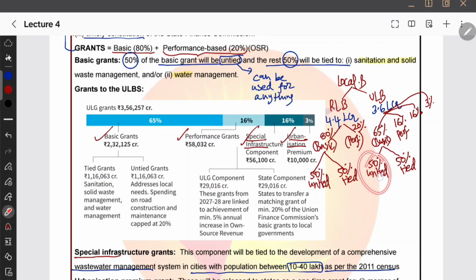Okay, but in this also there is a cap on road construction and maintenance. For road construction and maintenance, you can do only 20%. There is a 20% cap because a lot of states, I mean municipalities, are doing this road work, etc., and they're spending the entire 50. So they put a cap of 20%.